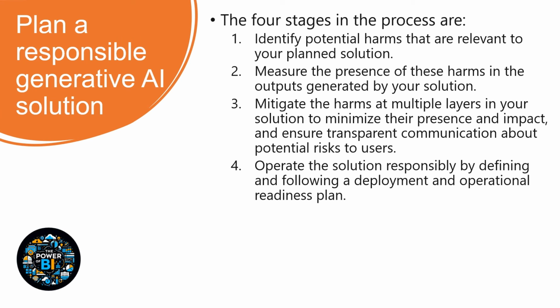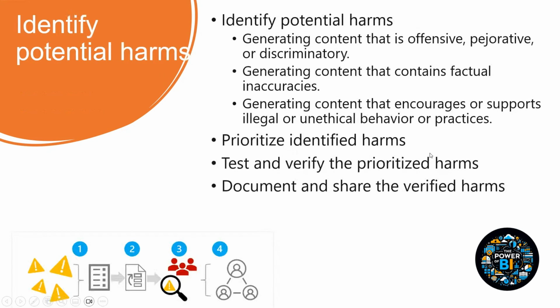These stages are closely related to the NIST AI Risk Management Framework, a framework for AI. So we'll dive briefly into all the stages, and then see how each stage impacts responsible AI. The first stage is to identify potential harms that could affect your solution.